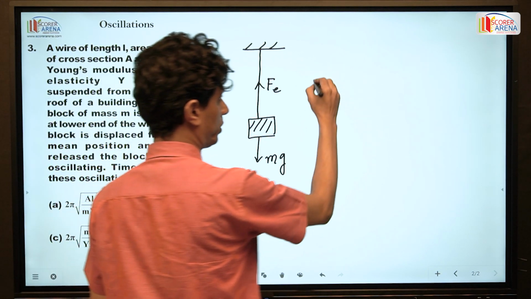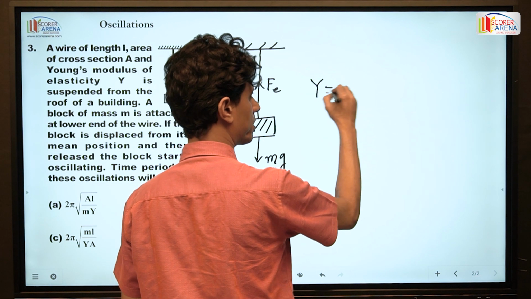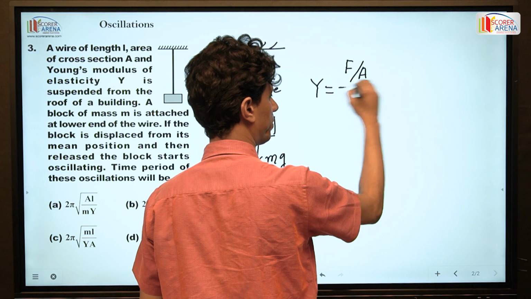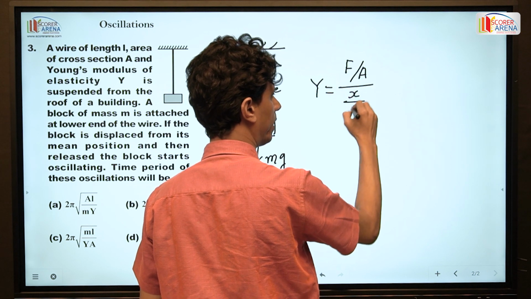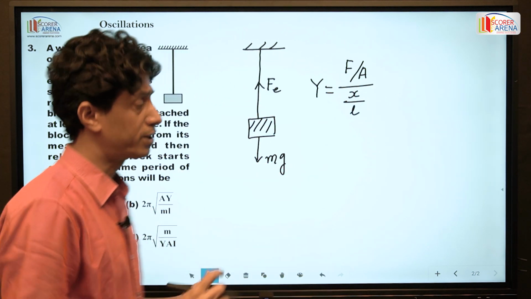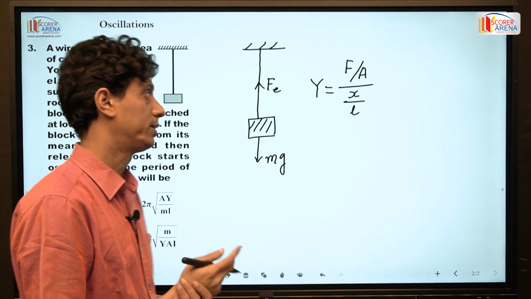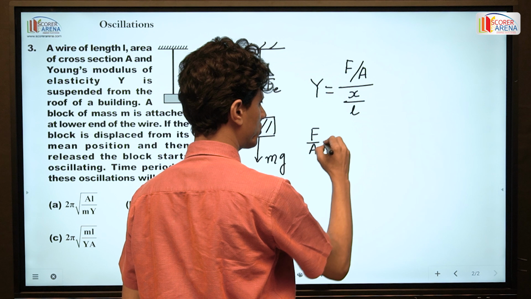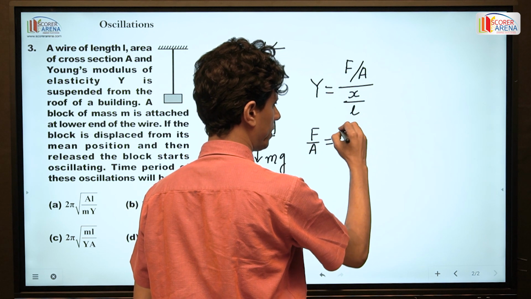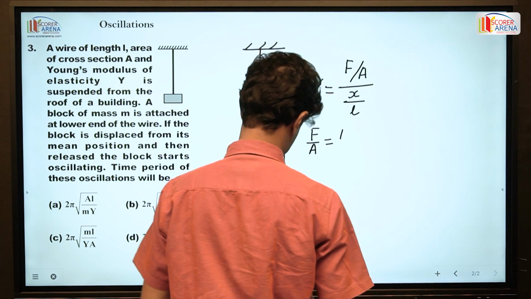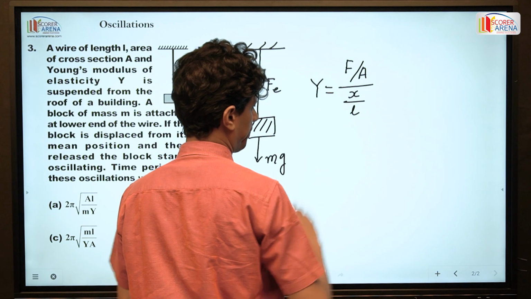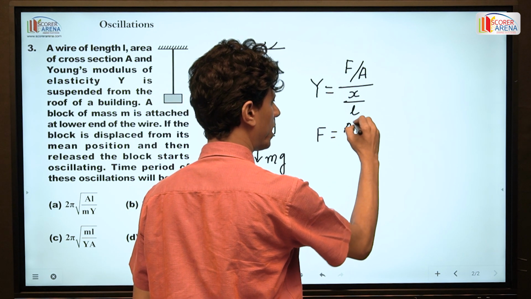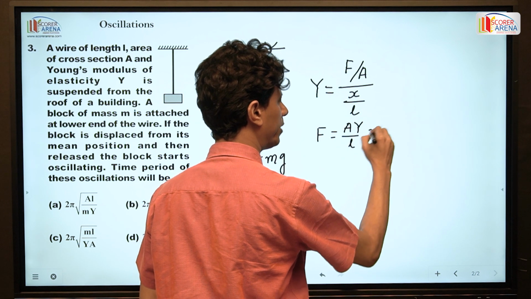So here you know Young modulus is equal to restoring force by A, divided by x by L. I have taken x as the extension in the string and L as the original length. So therefore F by A is equal to Y x by L. We can write here F is equal to A Y by L into x.